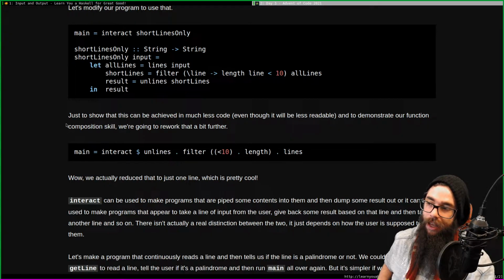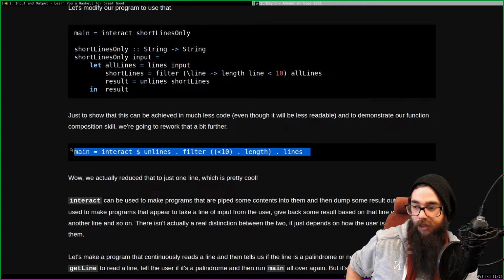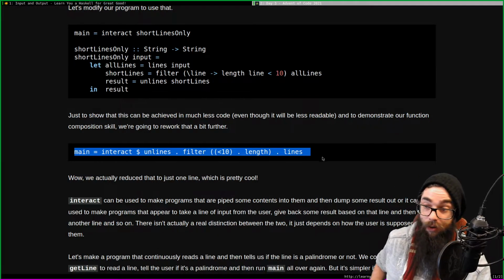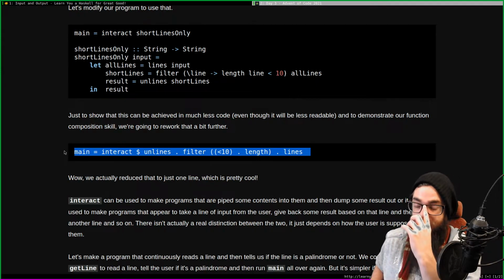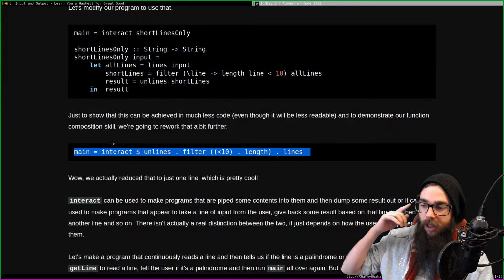Oh man, I have no composition skill yet, but this would definitely be the best Code Wars answer, and this is the goal, right? To understand this and be able to do this. Isn't function composition cool? It is very cool. I mean, this is very cool. It's just super fucking cool, but it's also all abstracted away. There's so much stuff going on that you have to have in your head with you, right?